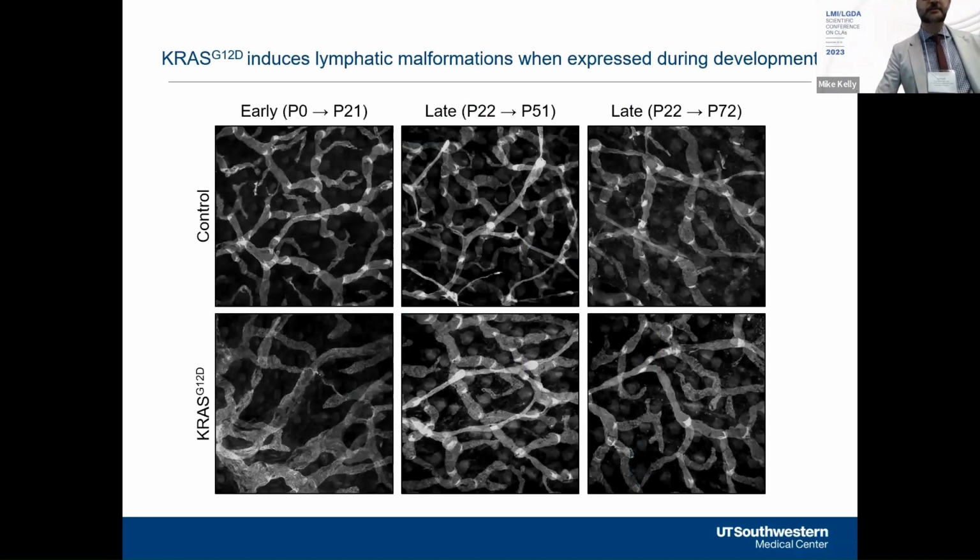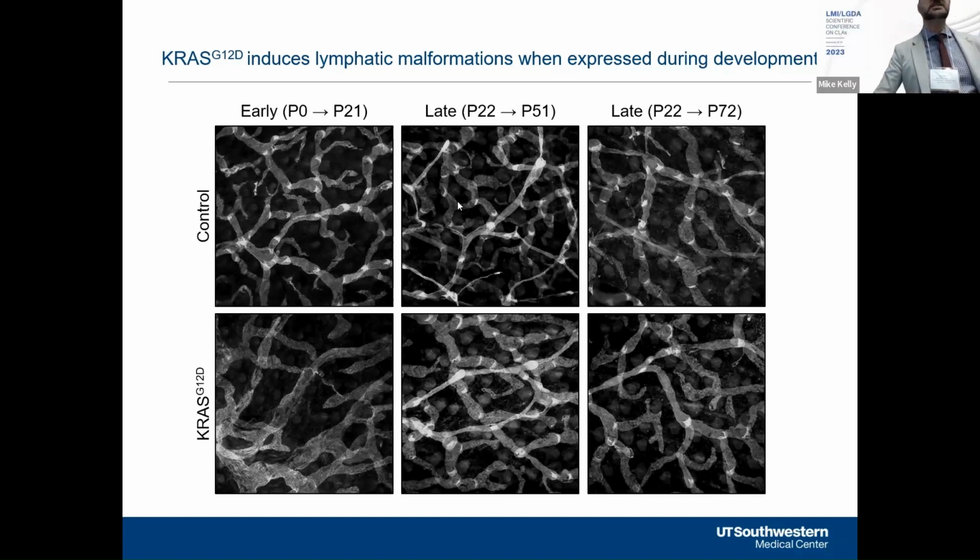I have some higher magnification images here to better illustrate this. In newborn animals, you can see in the control mice nice appearing lymphatic vessels, and these intense regions of GFP staining, which represent the valves. In our mutant animals, there is an absence of valves and enlarged lymphatic vessels when we express in newborns.